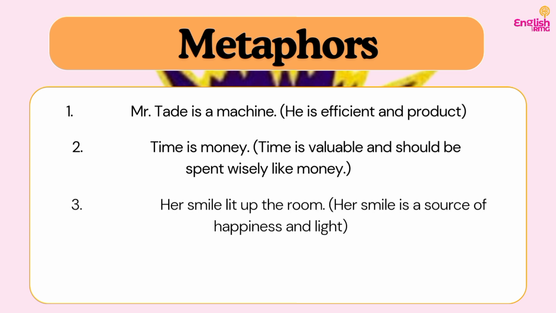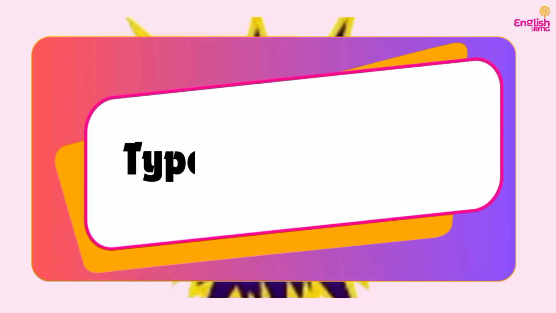Example 3, a smile lit up the room. So this is a direct comparison between two things that are unrelated. A smile is not a light, it cannot bring light into the room. But here we are saying that a light brings happiness or excitement. So we are comparing this excitement, this happiness to light. Do you understand?